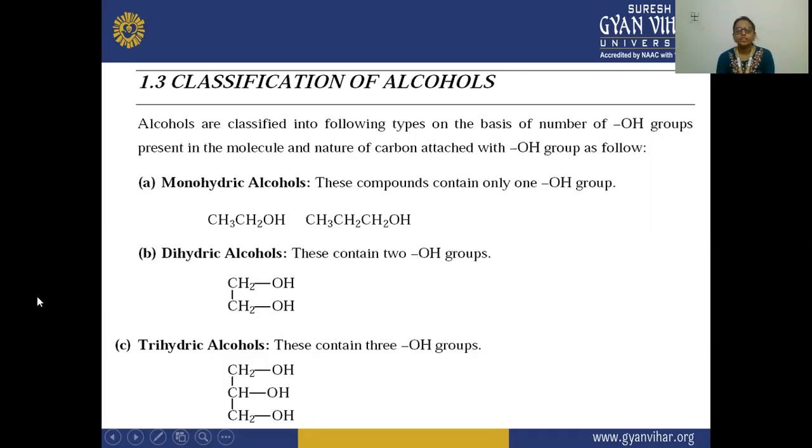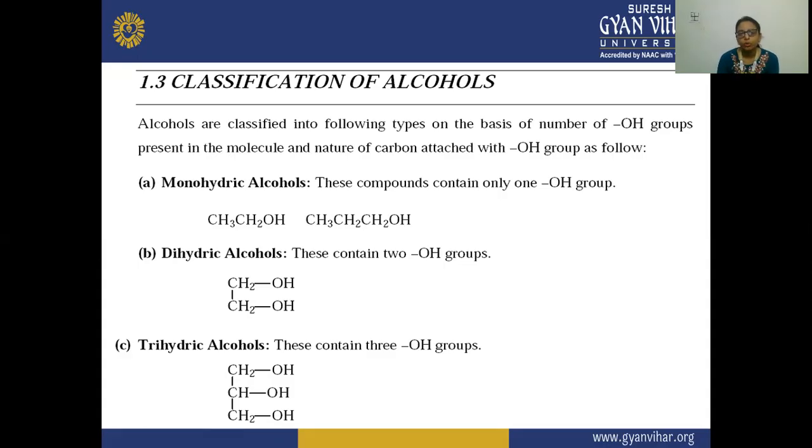So the alcohols are classified on the basis of how many OH groups are present in the molecule, and secondly the nature of the carbon that is attached to the OH. In monohydric alcohol, only one OH group is present, because mono means one.